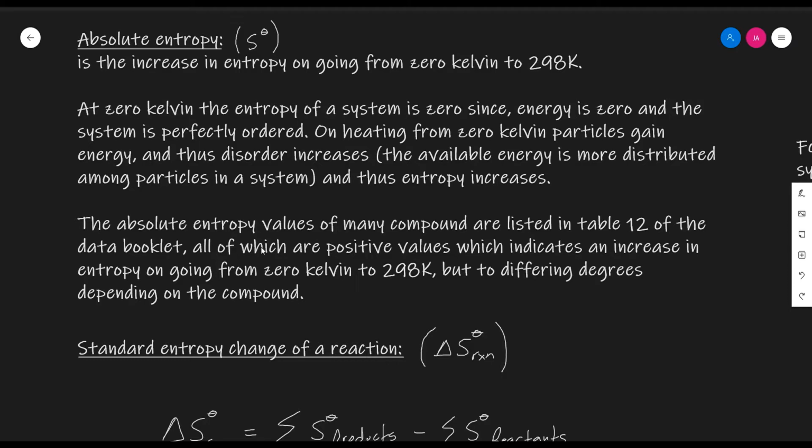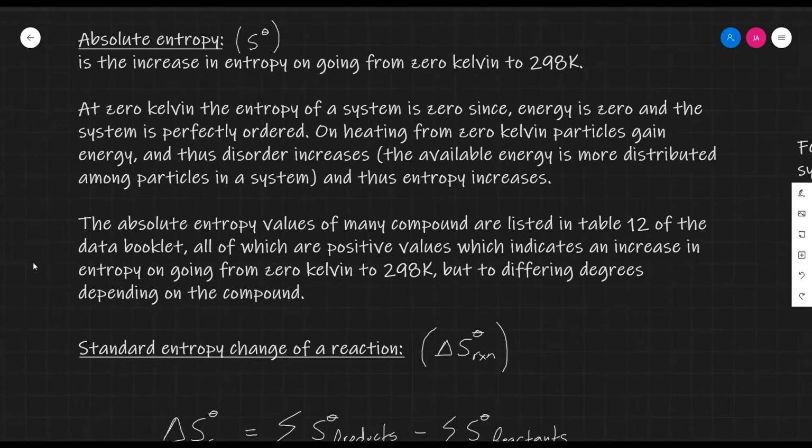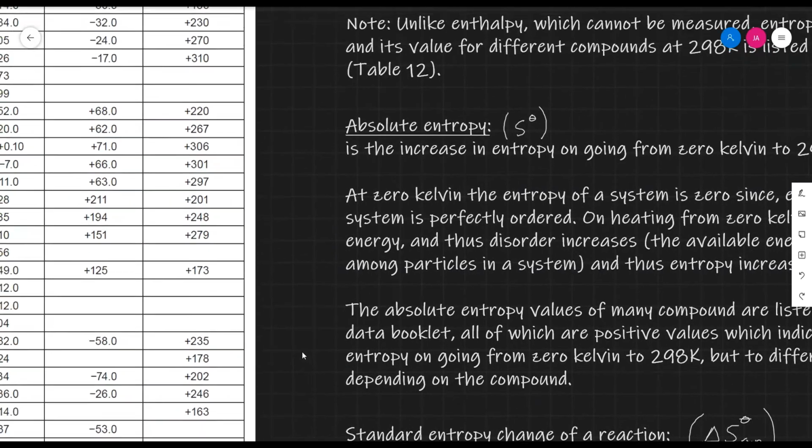The absolute entropy values of many compounds have been measured and listed in table 12 of the data booklet, all of which are positive values, which indicates an increase in entropy on going from 0 Kelvin to 298 Kelvin, but to differing degrees depending on the compound under study.